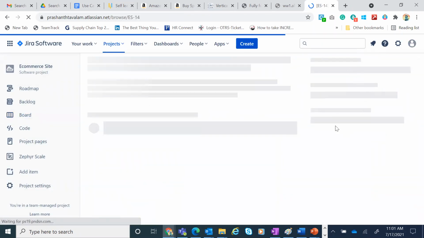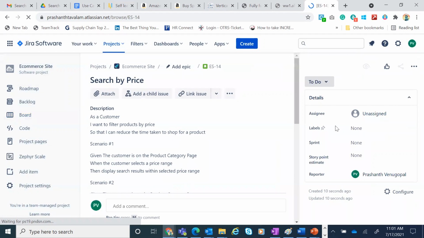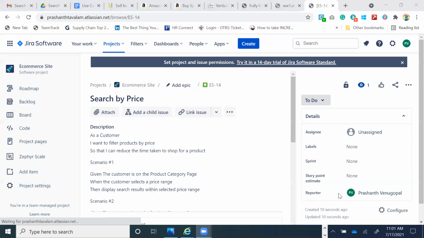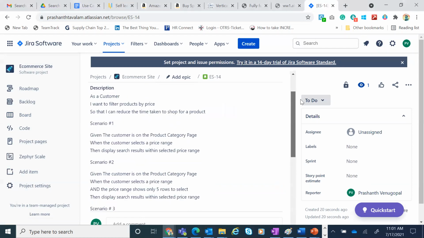Now Jira, or any particular requirement software, right? Earlier, we used to write it in an Excel sheet or in a Word document. Now we do it in a requirement software. So in Agile, you have to do this in a requirement software, and you have captured this.